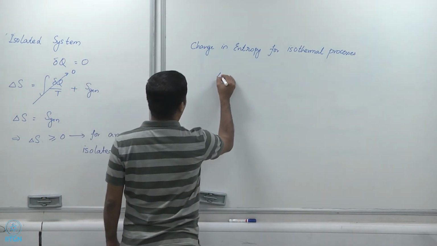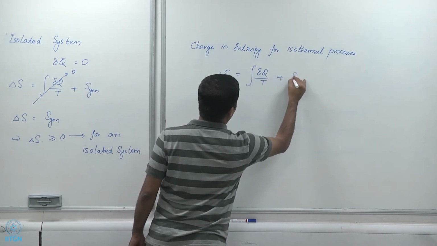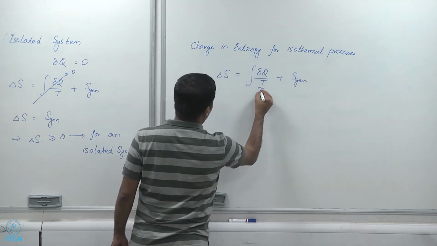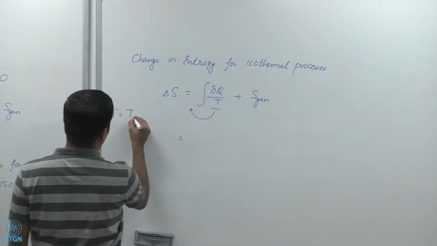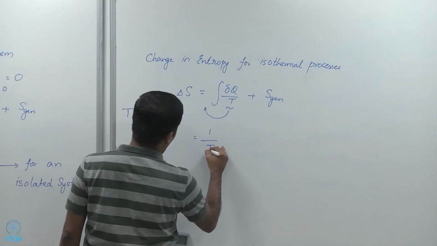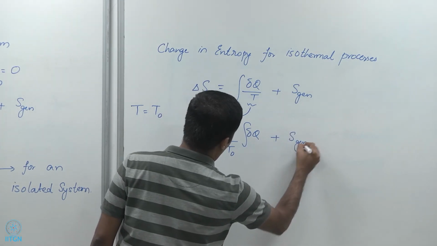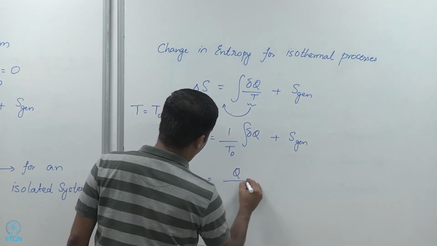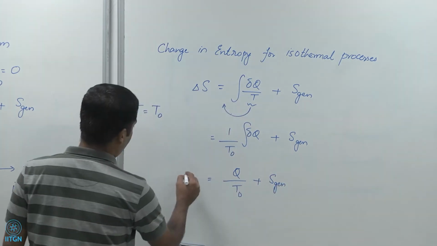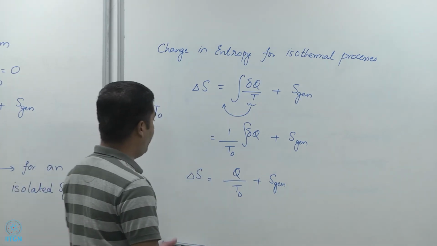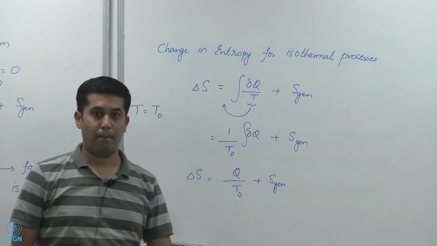Then we will have delta S equals integral delta Q by T plus S-gen. Because T is constant, it can be pulled out of the integral. Let's say T, which is constant, equals T naught, then I have 1 by T naught integral of delta Q plus S-gen, and so that should be equal to Q by T naught plus S-gen. Right. So the delta S for an isothermal process is Q by T naught plus S-gen, right?